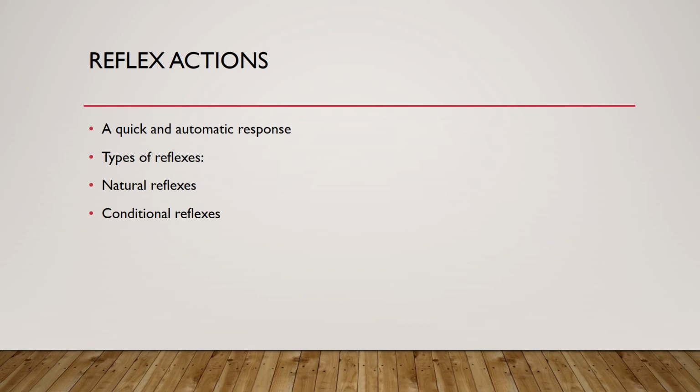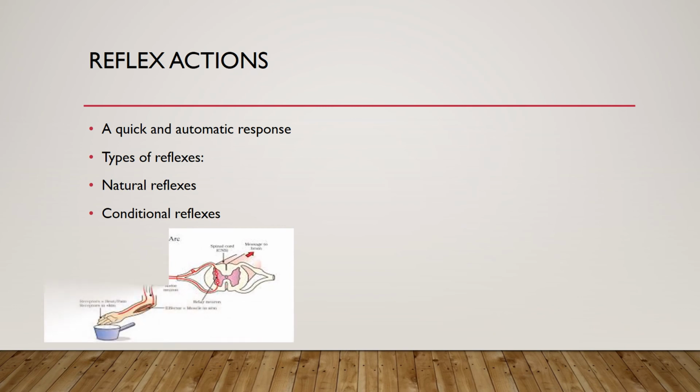So the last topic of our chapter is reflex actions. A quick and automatic response to a stimulus controlled by the spinal cord without the involvement of the brain is called reflex action. The path followed by a nerve impulse in a reflex action is called the reflex arc. For example, moving the hand away on touching a hot object is an example of reflex action.